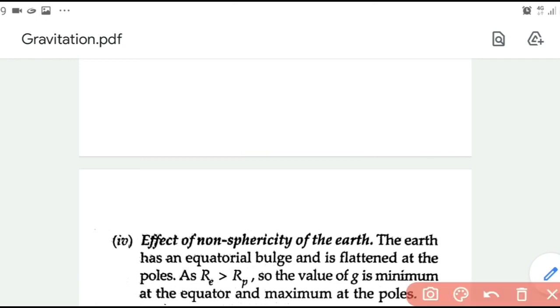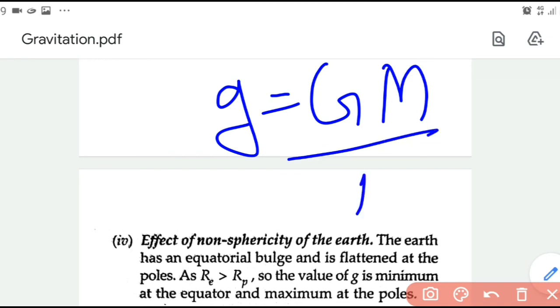And you know the expression for g, small letter g, it is gm by r square. So you know that radius comes in the denominator. So if value of r is more, there the value of g will be less. So since the equatorial radius is more, the value of g at the equator will be less. So value of g is minimum at the equator and it has maximum value at the poles. So at the poles, the value of g will be more. Likewise, the weight of an object will be more at the poles than at the equator. It's because of the change in the value of g.